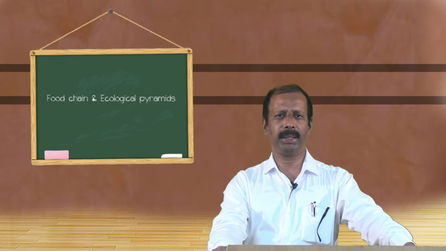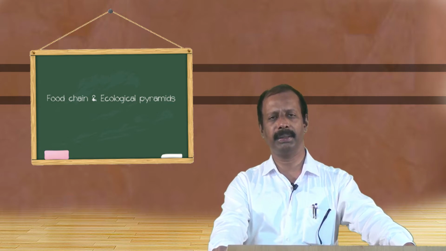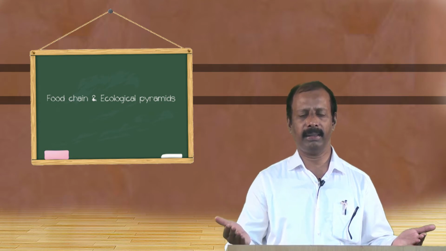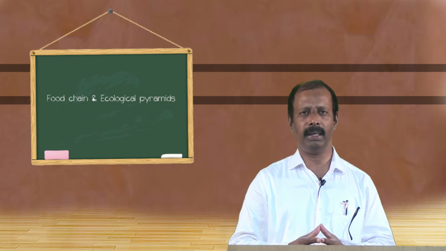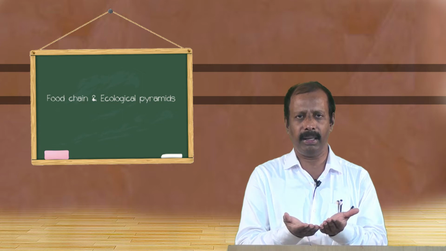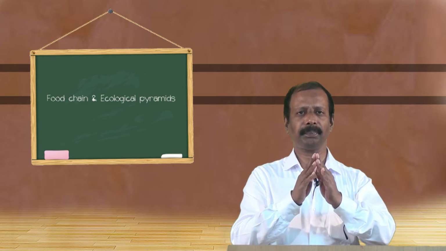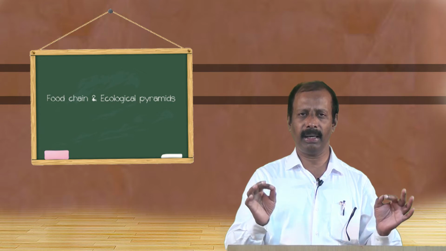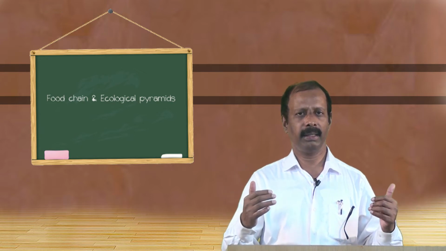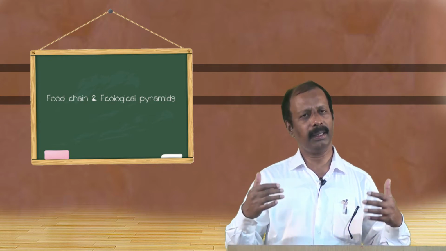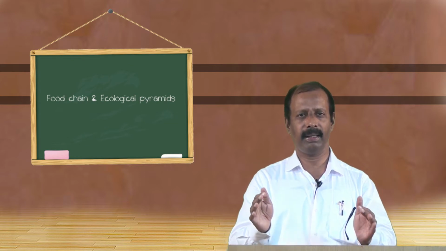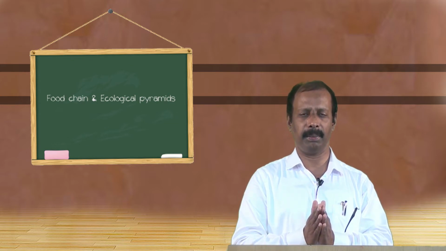Coming to the concept of ecological pyramids. Pyramids, of course, all of you have seen, and if you presume the structure of a pyramid, it assumes the shape of a triangle with a broad base and a narrow apex. Now, ecological pyramids are nothing but the diagrammatic, quantitative and qualitative representation of the trophic structure and functioning of an ecosystem.